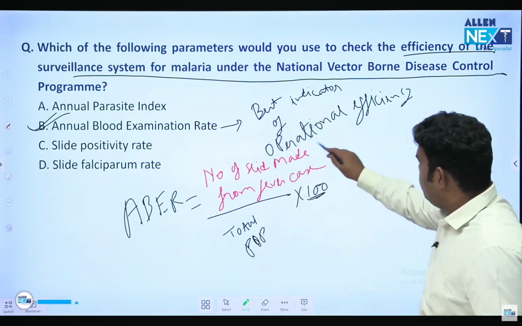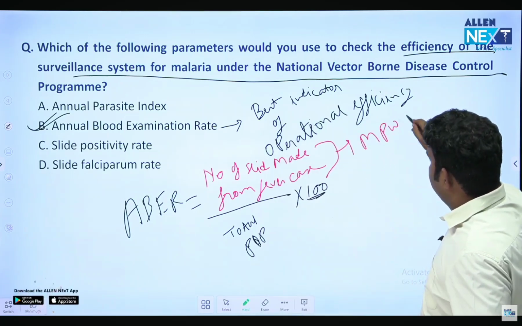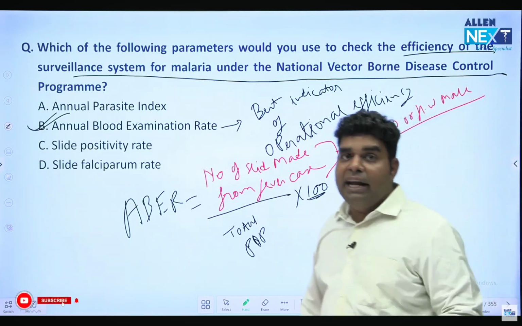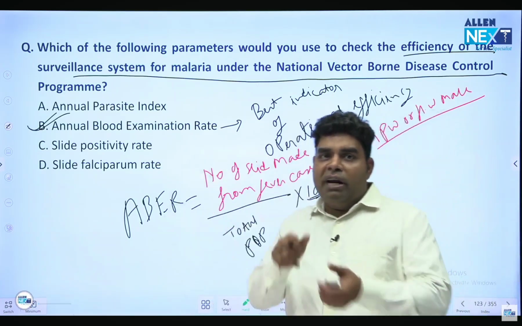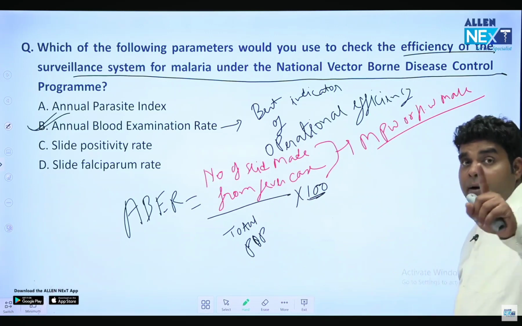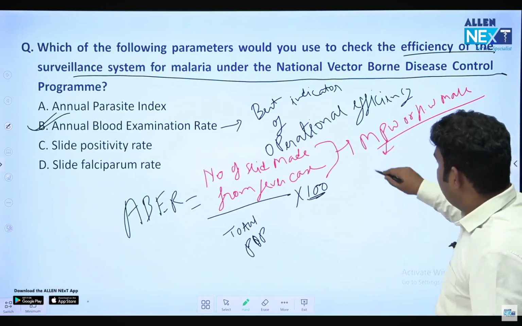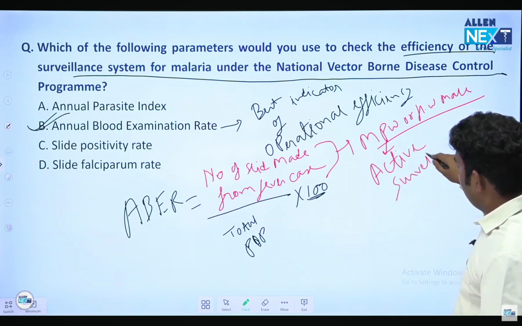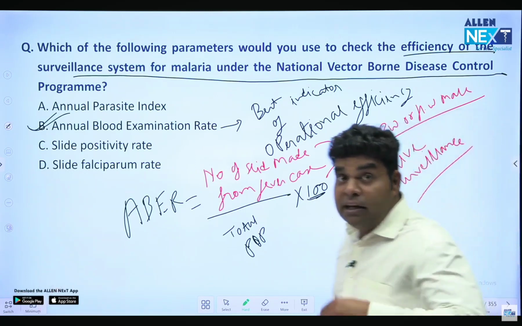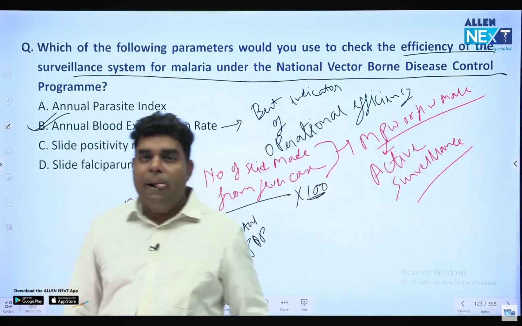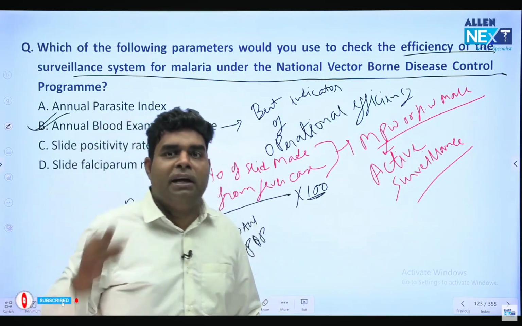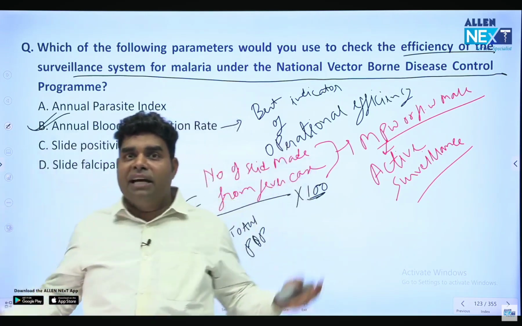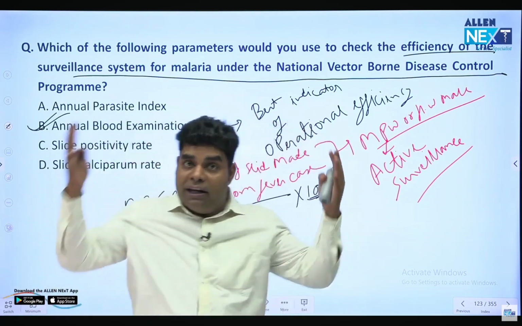And who makes slide? I hope you all know. MPW makes slides. MPW is also known as health worker male. He visit every house in village once in 14 days, and if anyone had fever, he will make 2 blood smear from their blood. So this is which type of surveillance? That they have asked in one of the MCA exam 2 years back. This is active surveillance. Because health worker is going to the house and searching for hidden case. This is active surveillance. Passive means you come and report it to the hospital. Passive is notified. And if you mix active and passive, that becomes sentinel surveillance. Sentinel surveillance is for all cases.